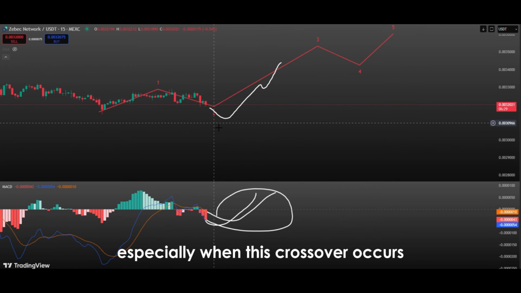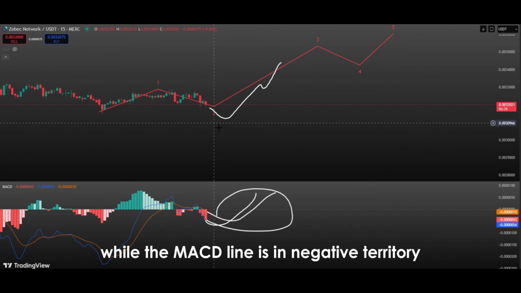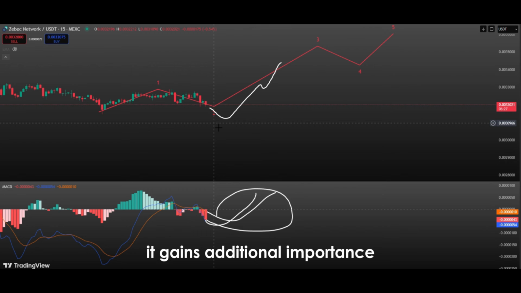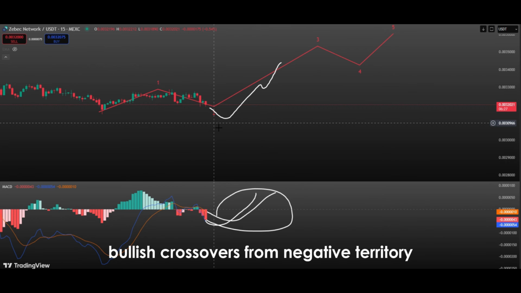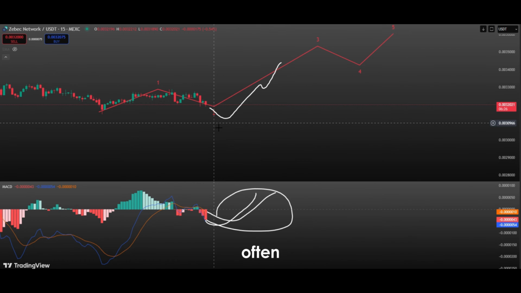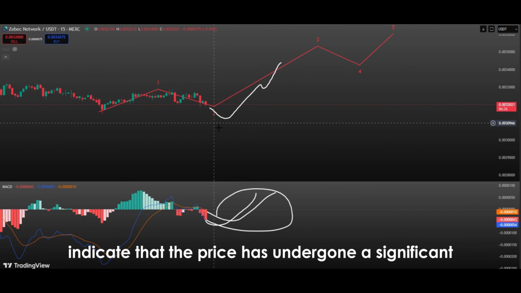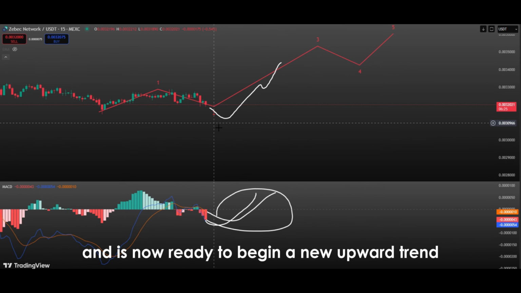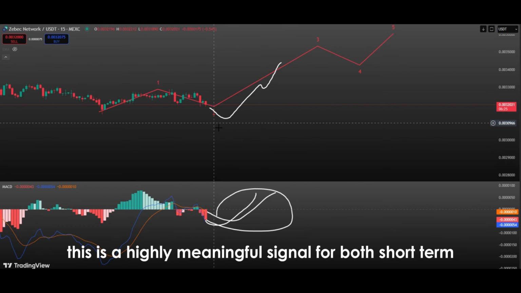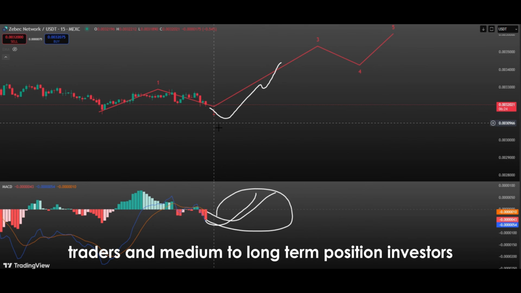Especially when this crossover occurs while the MACD line is in negative territory, it gains additional importance as a hidden reversal signal. Bullish crossovers from negative territory often indicate that the price has undergone a significant bottoming process and is now ready to begin a new upward trend. This is a highly meaningful signal for both short-term traders and medium to long-term position investors.